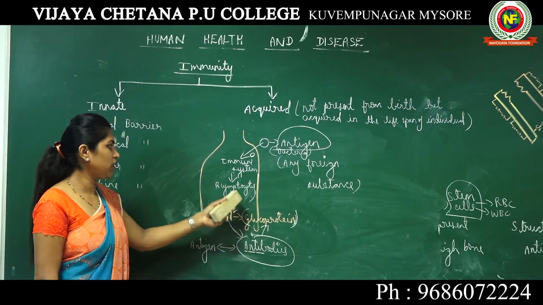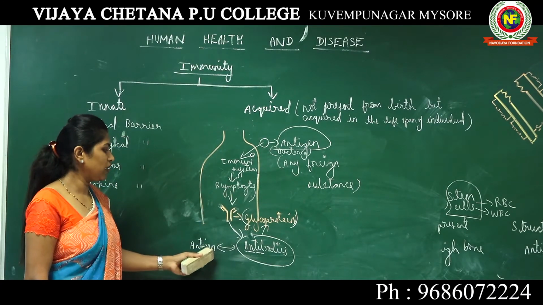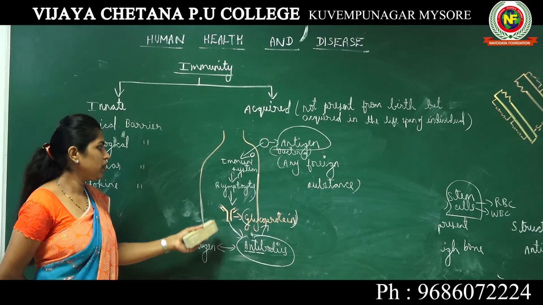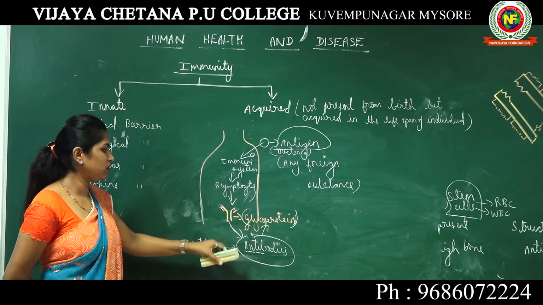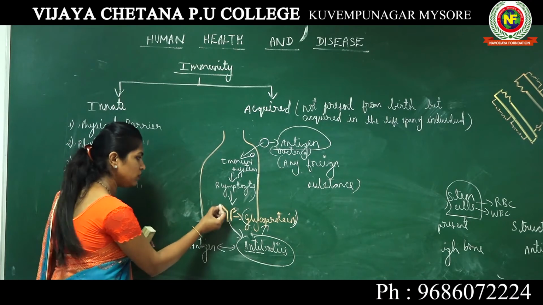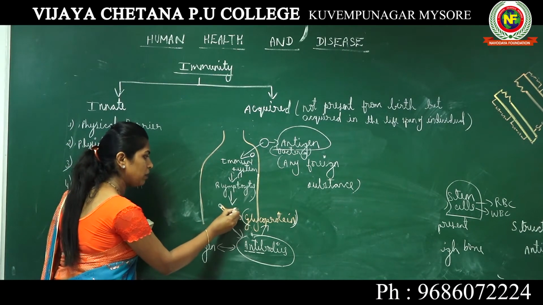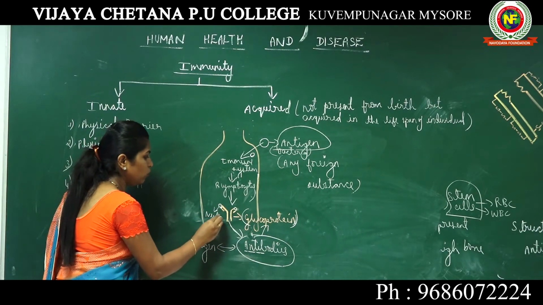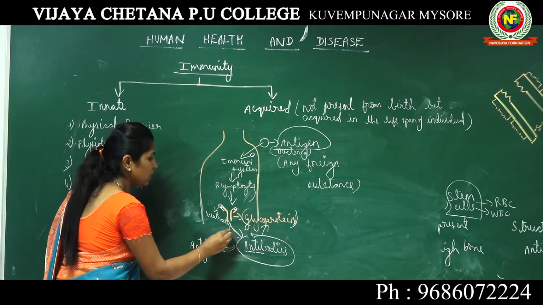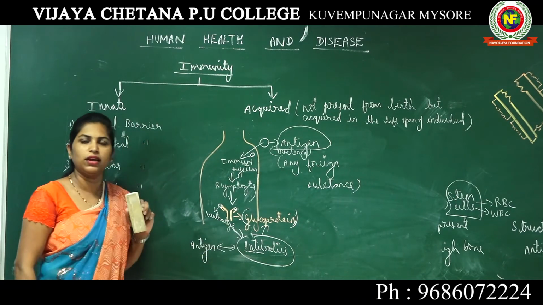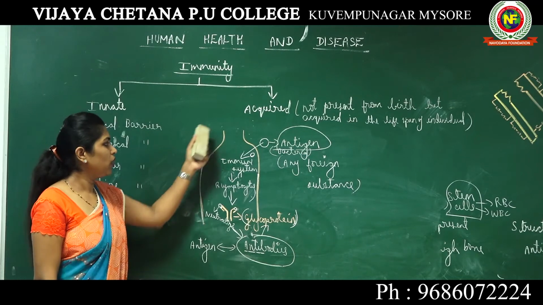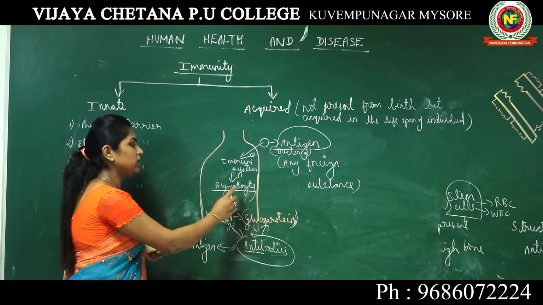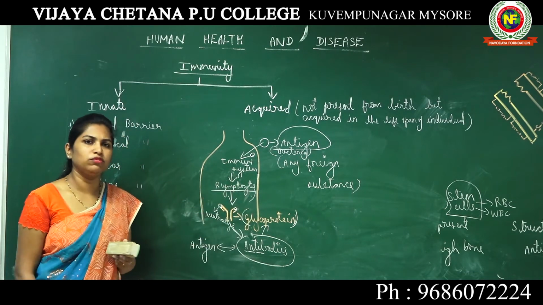Antibodies are produced by B lymphocytes, whereas antigens are any foreign substance coming into your body. When I say neutralized, I mean completely digested or killed. This is how our immune system protects our body. B lymphocytes are the major part of our immune system.